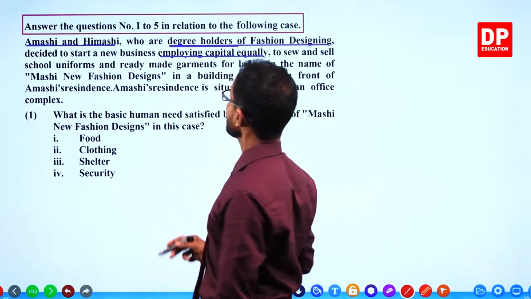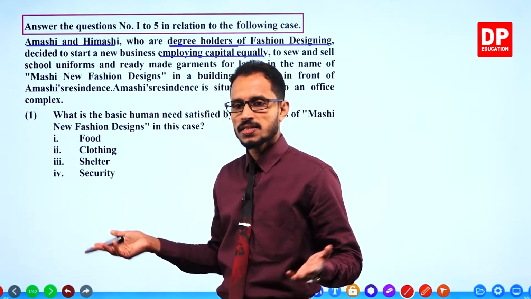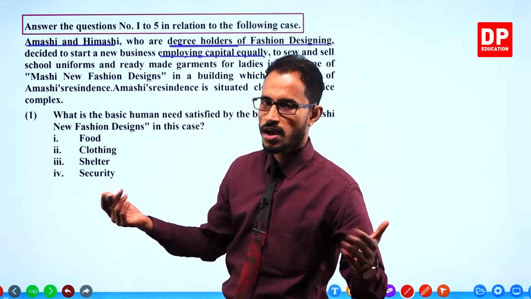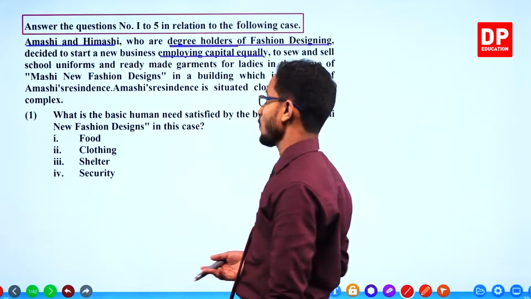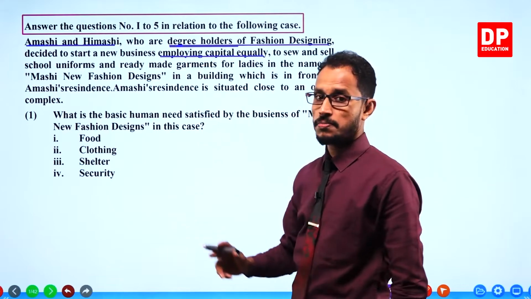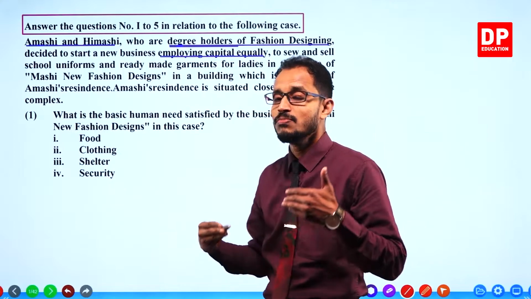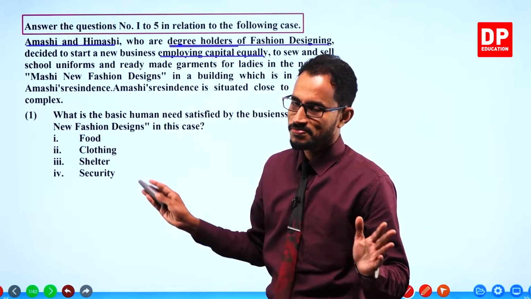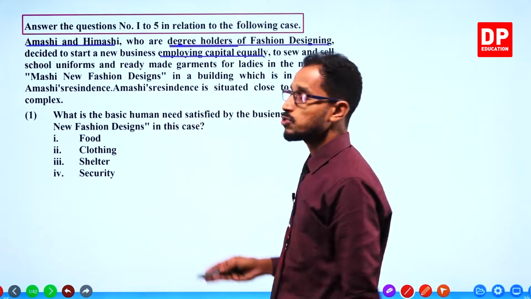If the paper asks about strengths of the business, we all know what strengths are. Degree holders, which means both the owners are educated. Yeah, that is a strength. And employing capital equally, that is also important.